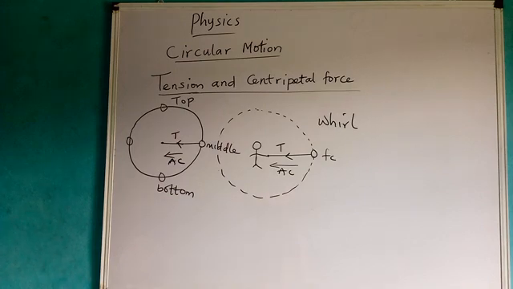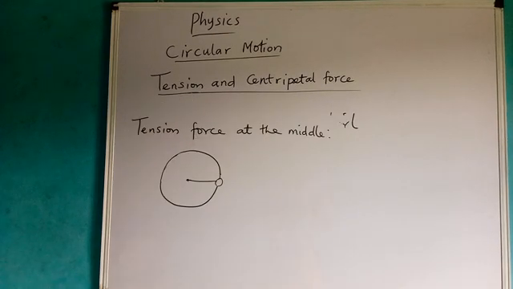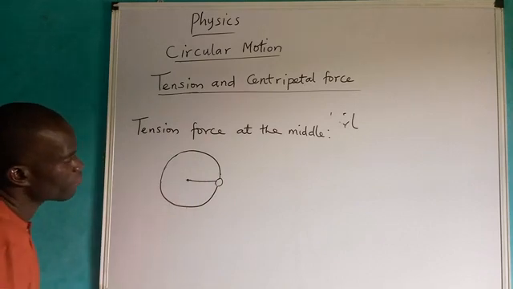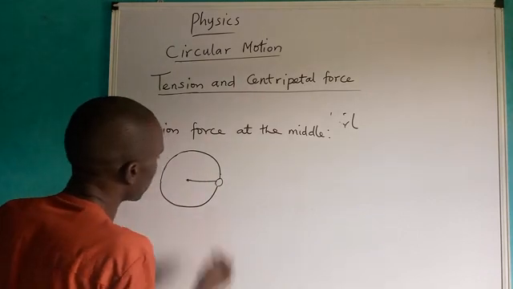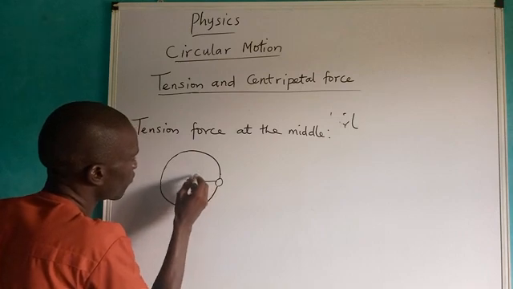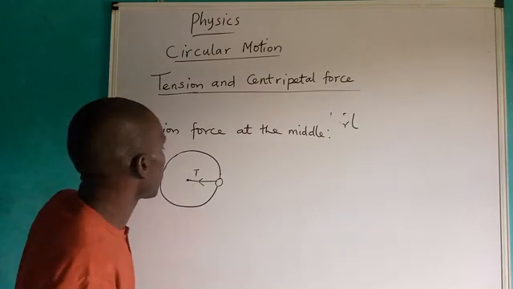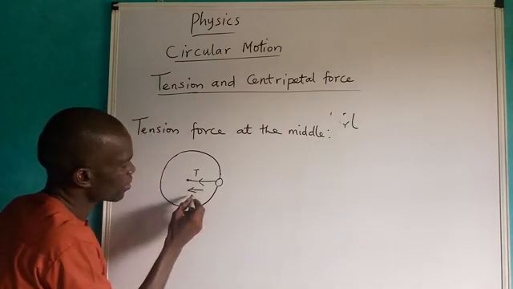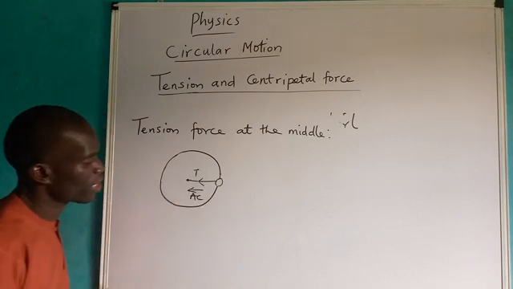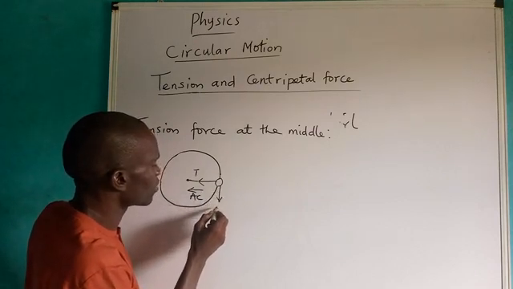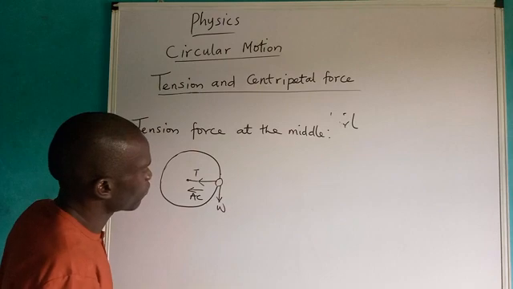Now, let us consider the tension force at the middle. Remember, I told you that we look at the one at the middle, tension force here, here, and here. Let us look at the middle first. Now, remember, the force that provides centripetal force is not tension. It simply exists in the rope, inside this rope. Now, the acceleration here is directed towards the center, both the tension and the acceleration. And there is also a weight force, directed downward.